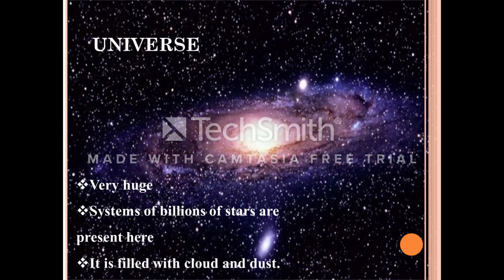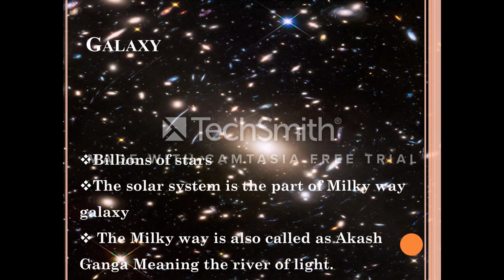We see about the universe next. The universe is a very huge one. We cannot imagine the size. There are many huge systems of billions of stars and clouds and dust and gases. These huge systems are called galaxies. These galaxies are huge systems of billions of stars and clouds and dust and gases.